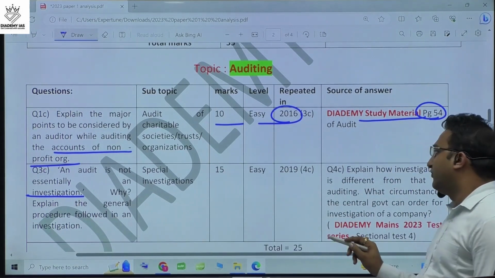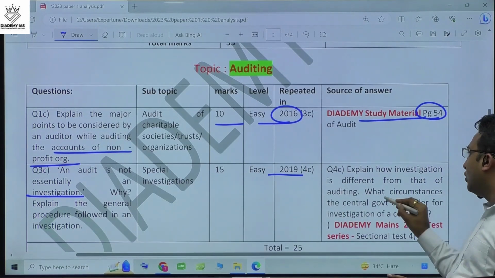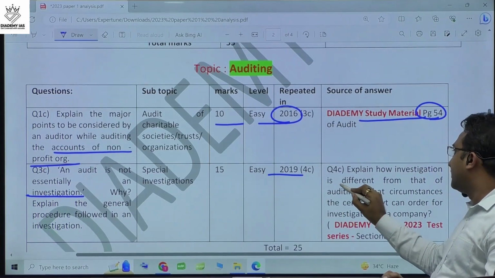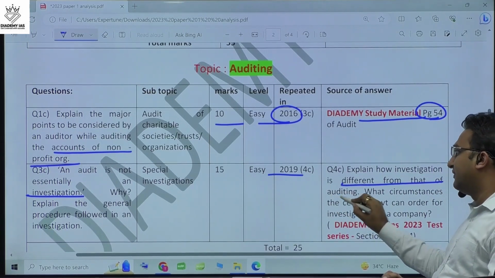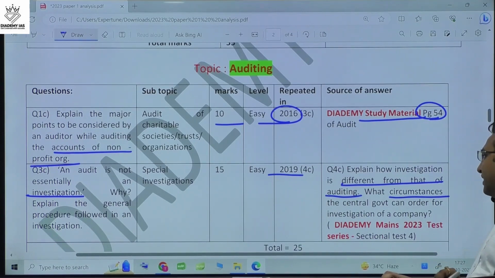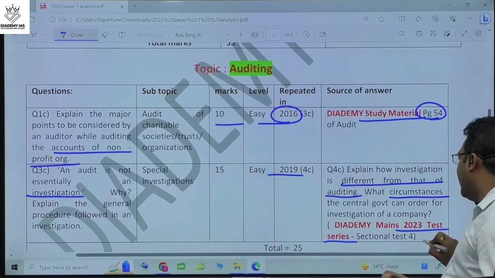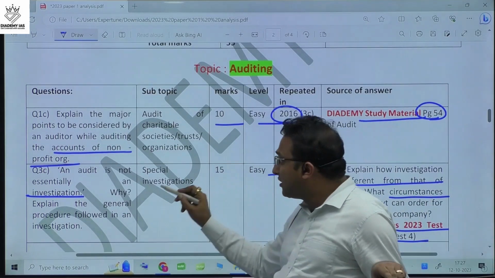This question, 15 marker, easy question, 2019 question, this was there, and we also asked a similar question, the difference between auditing and investigation, and also in what circumstances the government can order the investigation. In the mains test series sectional test 4, we asked this question, and here in this